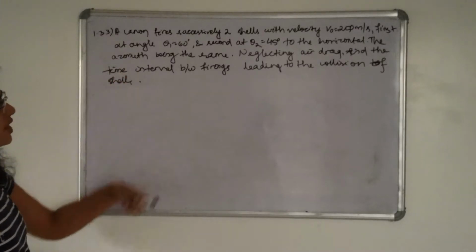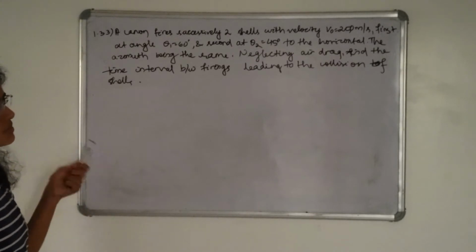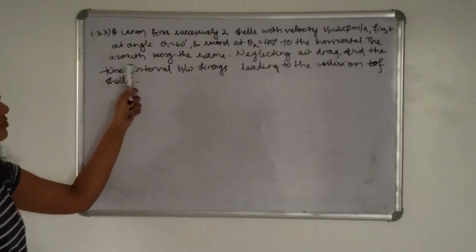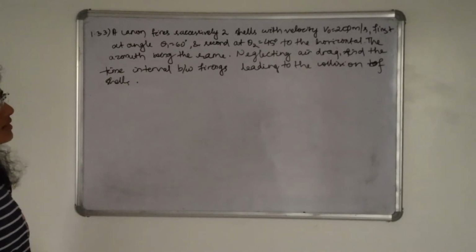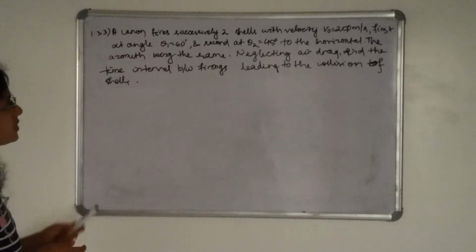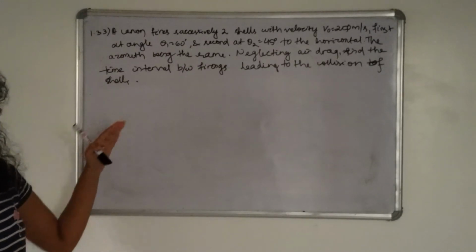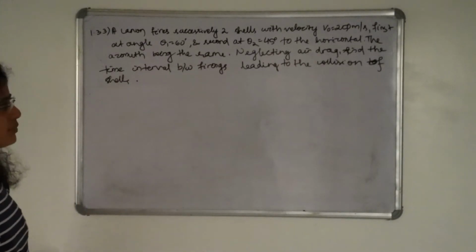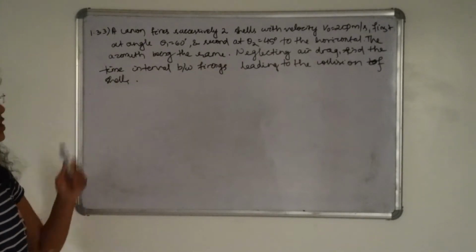A cannon fired successively two shells with velocity v naught equal to 250 meter per second, first at an angle theta 1 equal to 60 degree and second at theta 2 equal to 45 degree to the horizontal. The azimuth being the same, that means it fires two shells in the same direction. Neglecting the air drag, find the time interval between firings leading to the collision of the shells.